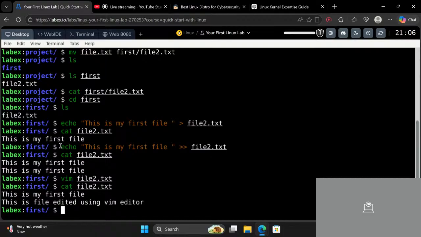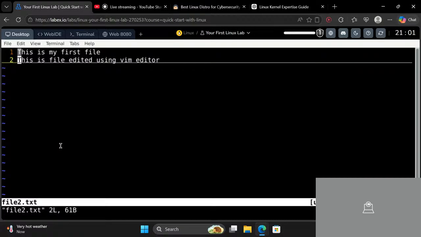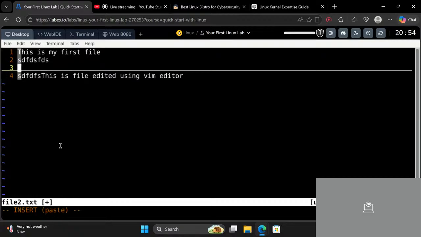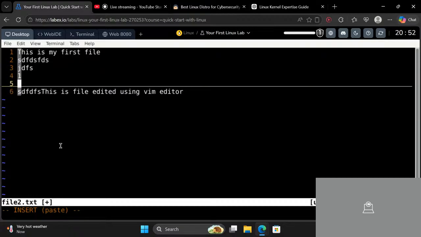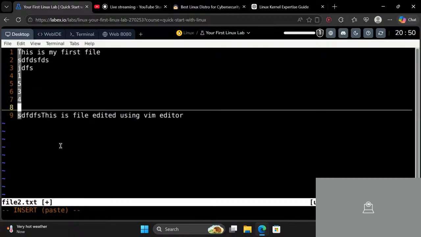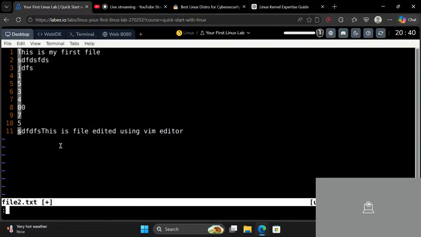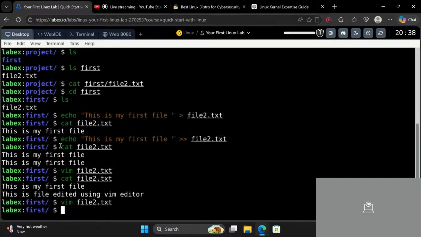Okay, so again I will use Vim. Now I'm inside Vim. I will go to insert and insert something. I'm inserting random stuff. So I have inserted random stuff. Now I will go to normal mode using escape, and I will use WQ to save and quit. Now let's see the content.